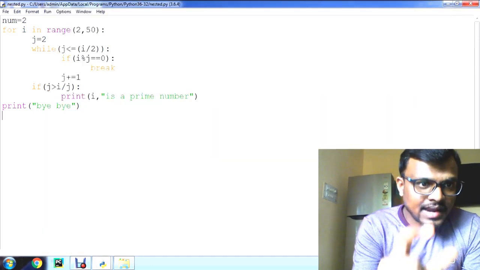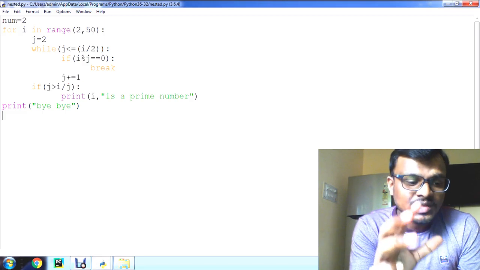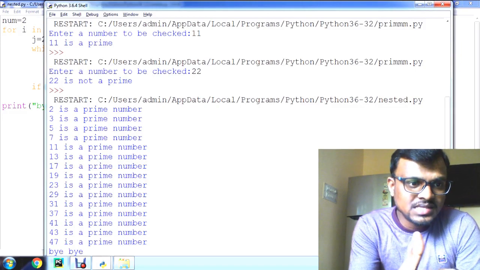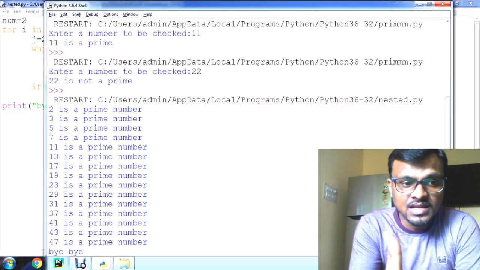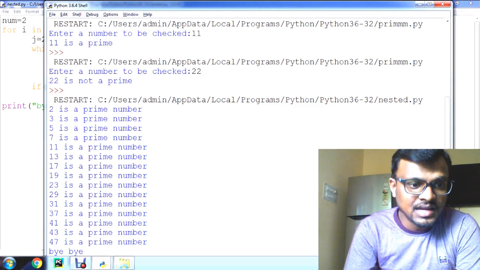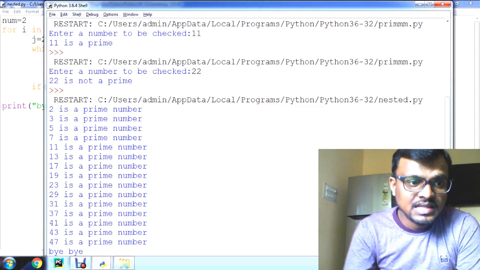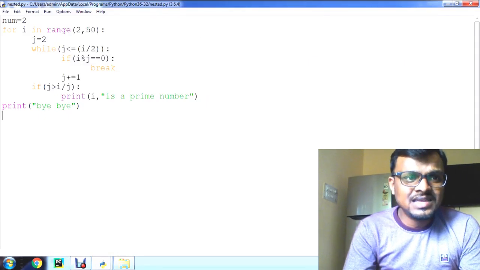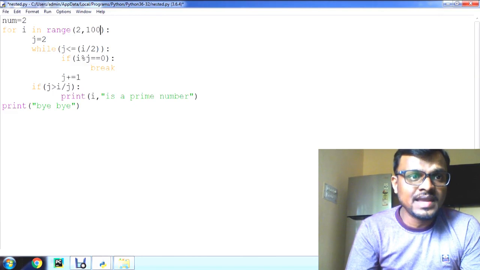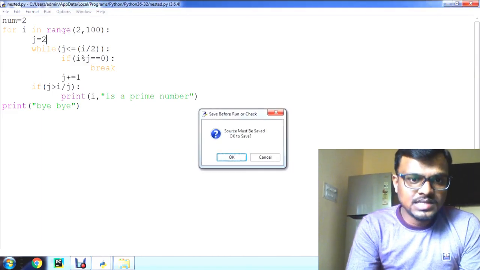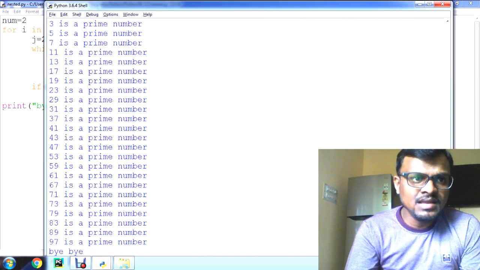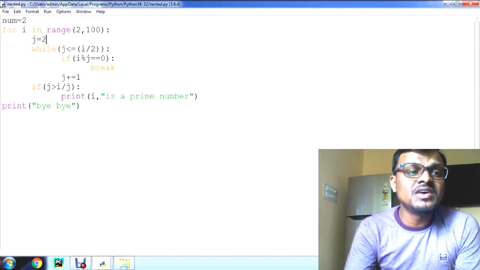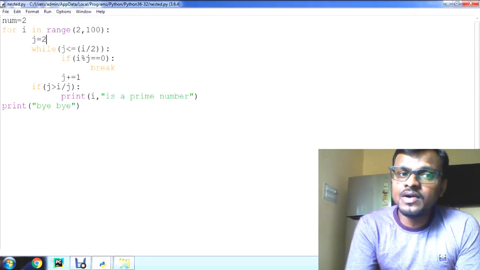I gave the range from 2 to 50 to find out the prime numbers. So here the prime numbers from 2 to 50 are 2, 3, 5, 7, 11, 13, 17, 19, 23, 29, 31, 37, 41, 43, 47. These are all the prime numbers from 2 to 50. You can give any range here. For example, we can make it 100. Save and run. We are getting output from 2 to 100 here. See, it has changed the output. So like this you can make use of the nested loop to find this type of output.